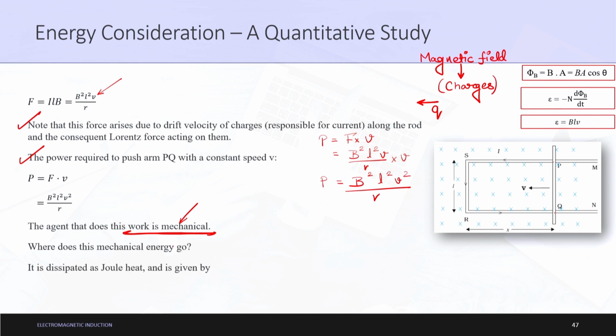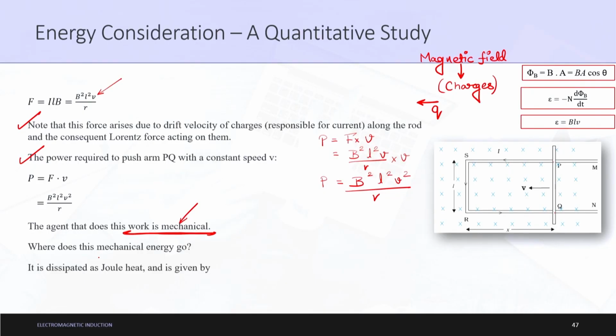Now, where does this mechanical energy go? As we already know from the concept of conservation of energy, energy can neither be created nor destroyed. It can only be transferred from one form into another. So, this mechanical energy is dissipated as Joule heat. That means this mechanical energy goes into heat energy. This is the new concept here: while you try to push it mechanically, it will heat up the conductor, heat up the resistor.